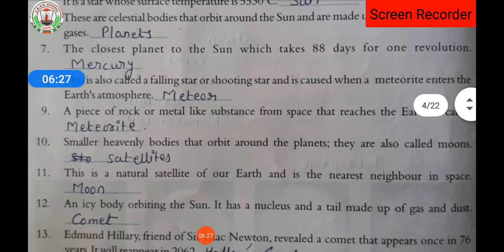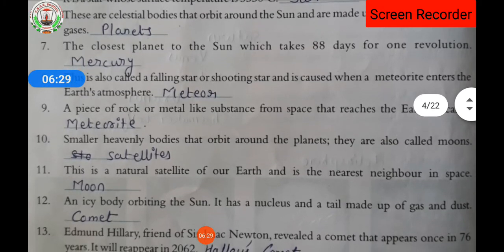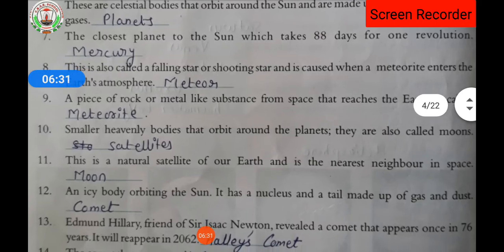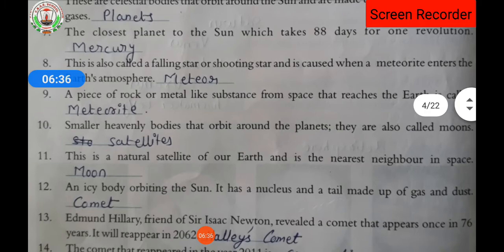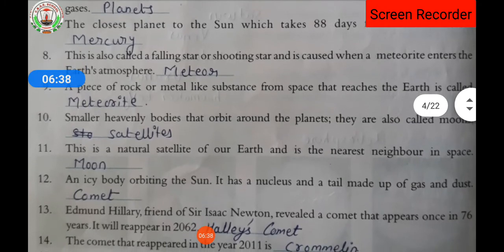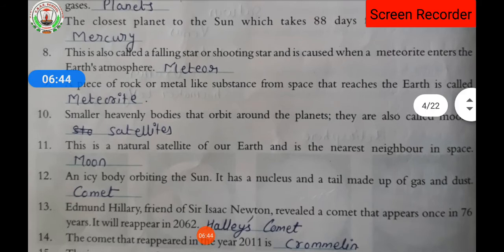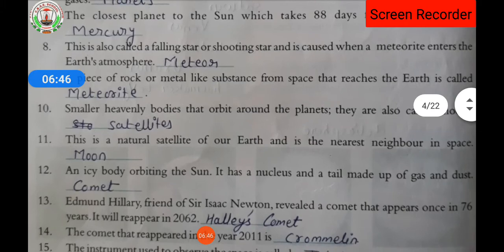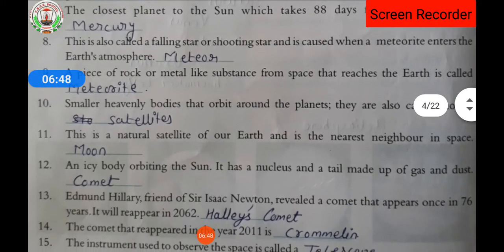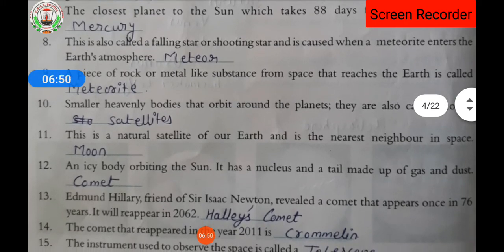Smaller heavenly bodies that orbit around the planet are also called moons or satellites. This is the natural satellite of our earth and it is the nearest neighbor in space, that is the moon. An icy body orbiting the sun, it has a nucleus and a tail made up of gas and dust, is a comet.